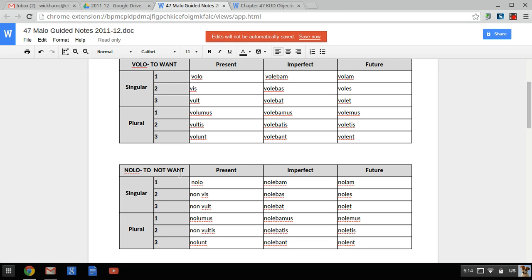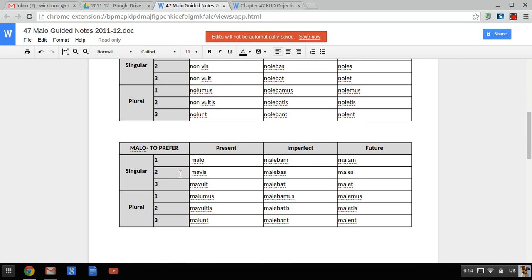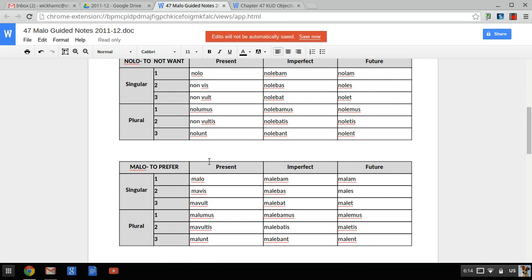All right. Moving right along then. We have malo, to prefer. This is our new form, and you'll notice some things about it may seem a little strange. So we have malo as our present first. Then it changes to mavis, mavult, malumus, mavultis, and malunt.